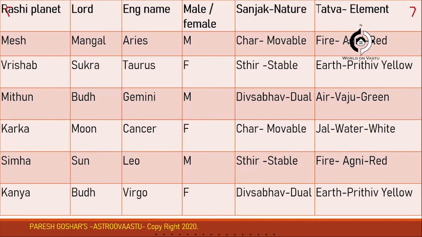Then the third combination is of the 3rd, 7th, and 11th Rashi, which is air, and it governs the west direction. Similarly, the fourth group, the 4th, 8th, and 12th Rashi, governs the water element, and it governs the north direction.